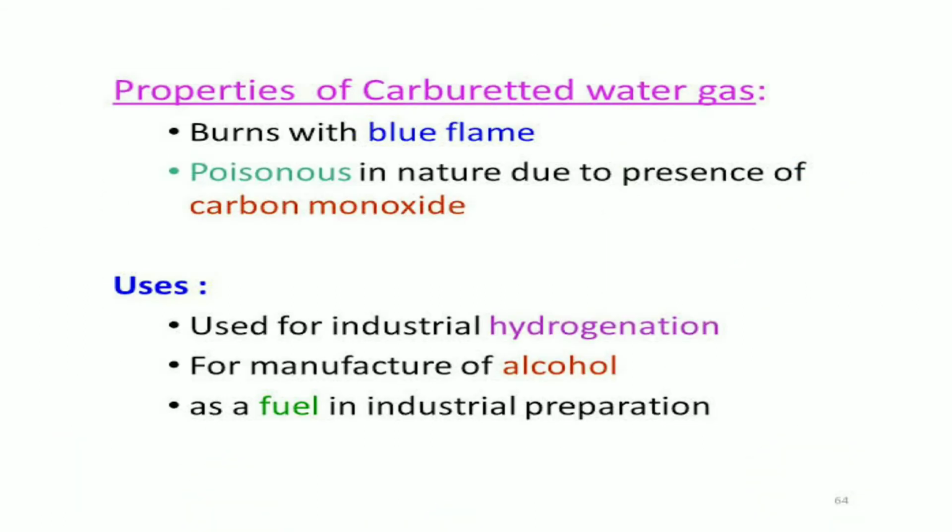Okay, next we learn the properties of water gas. It burns with a blue flame, and it is very poisonous in nature due to the presence of carbon monoxide. What are the uses of this water gas? It is used for industrial hydrogenation, for manufacture of alcohol, and also as a fuel in industrial preparation.